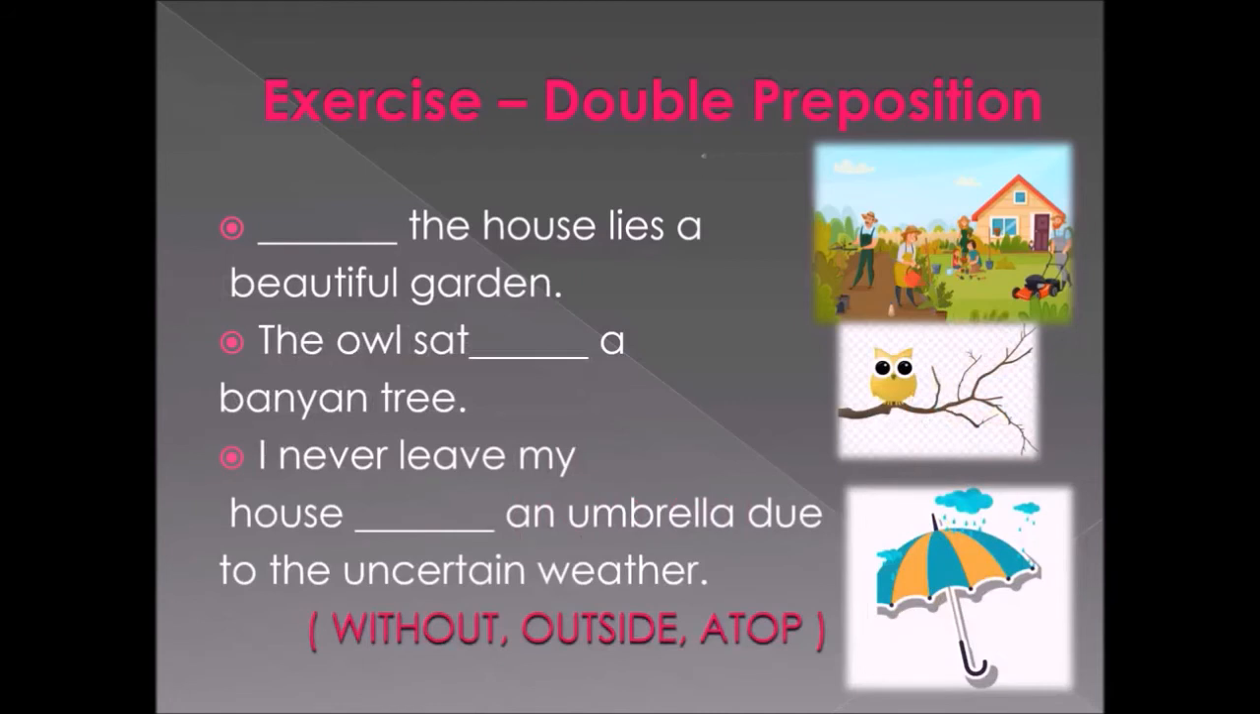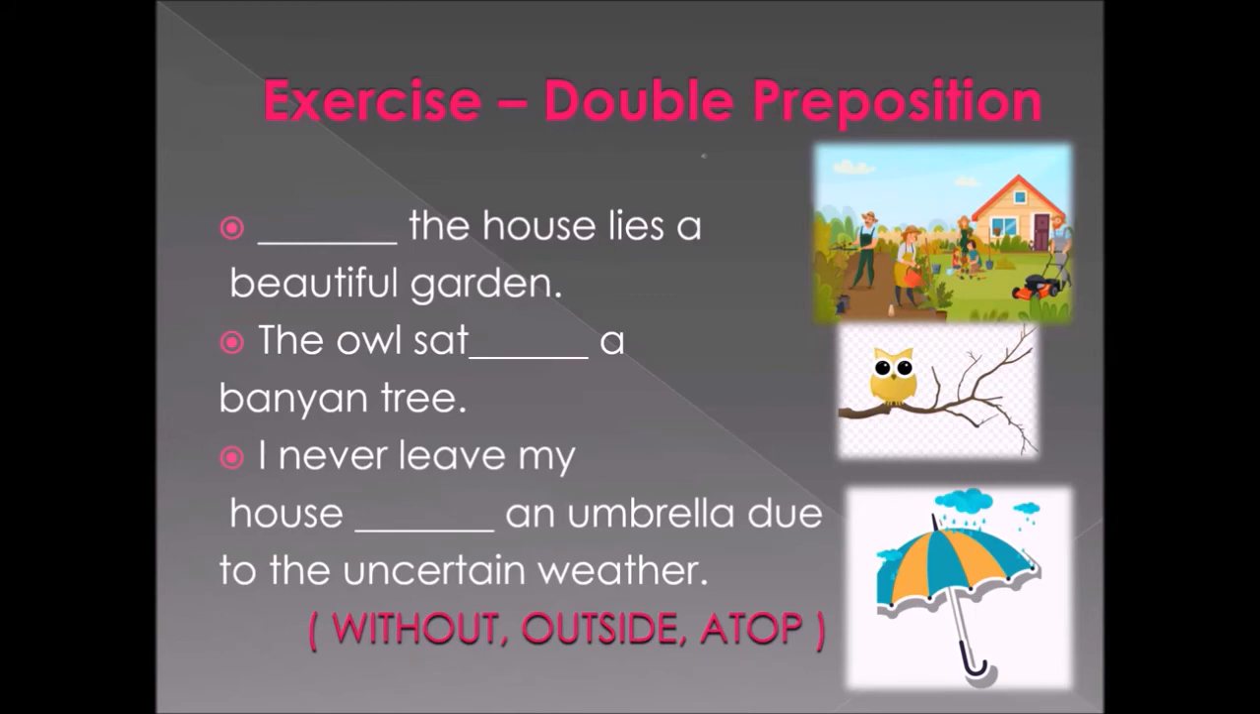I have given a list of questions and a few pictures. You are going to relate the picture with the question, understand the picture and answer the given questions correctly. So now we are going to the first question. Dash the house lies a beautiful garden. Look at the picture. There is a house and a garden. Understand the picture and answer the question. Next, the owl sat dash a banyan tree. Look at the picture, understand and answer.